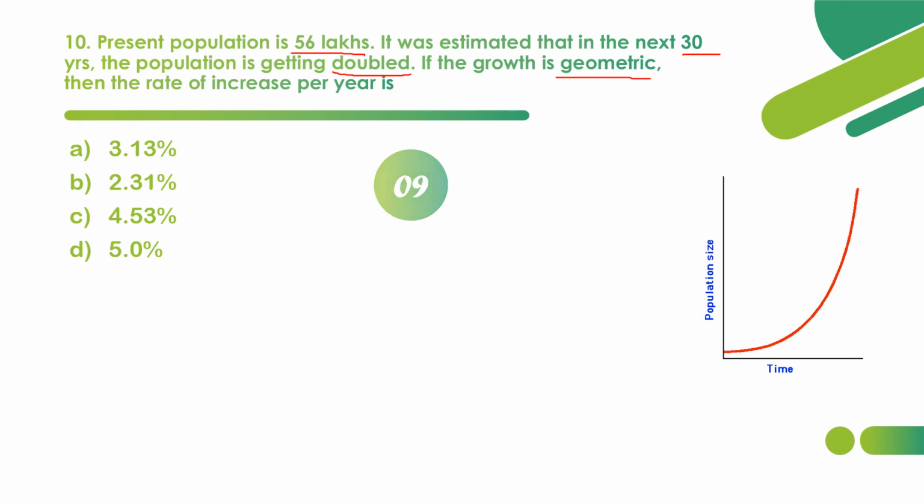So there are two important formulas in geometric method of forecasting population. One formula has to be used here to find the rate of increase of population per year. Now let's see the option. Option B is the correct one, 2.31 percentage.